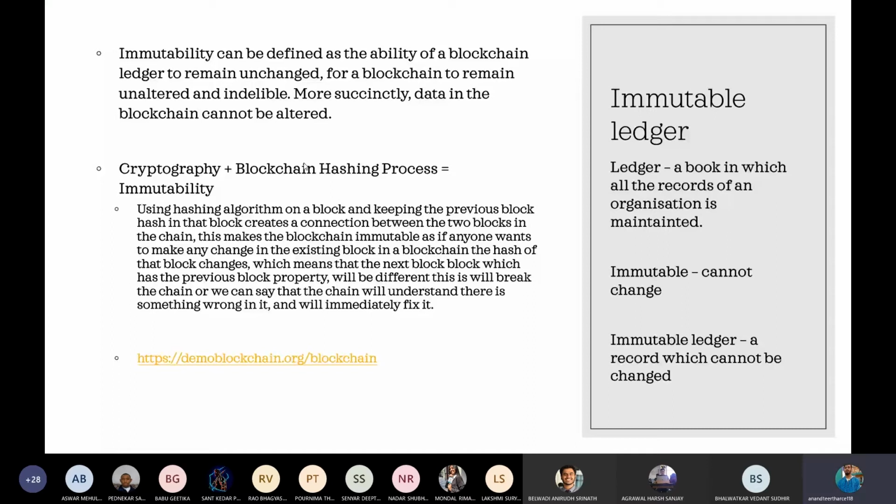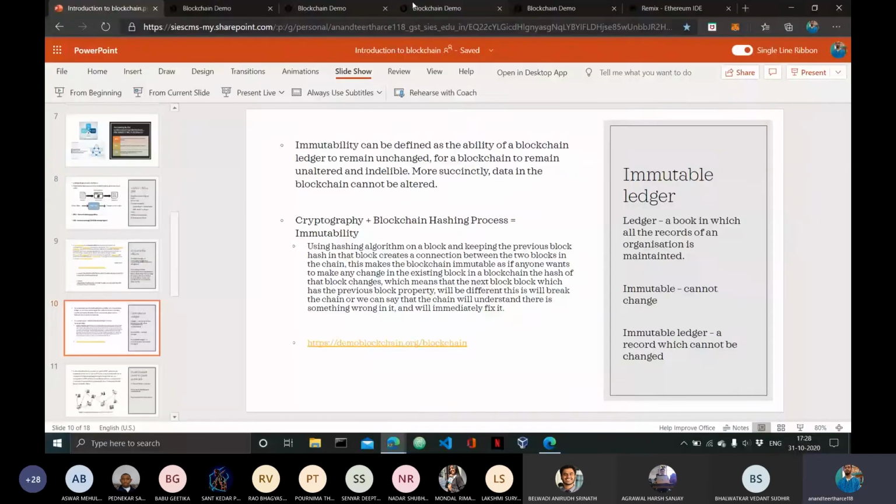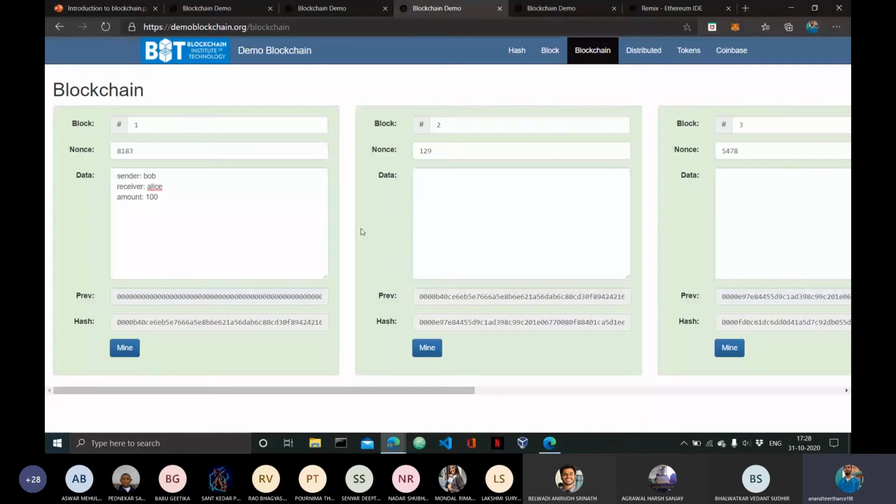So the blocks that are present inside the blockchain are immutable, which means that no one can change the data present inside our blocks. Let me demonstrate how the immutable ledger actually works. You might get confused, so first of all, let me tell you that there is a bug in this blockchain demonstration. Firstly, I will explain how it works, and then I'll tell you what the bug is.